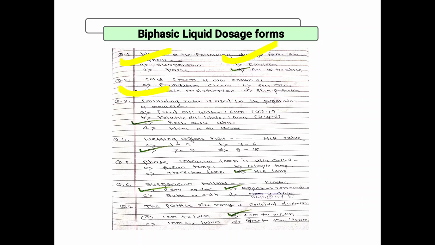Next, the following ratio is used for the preparation of emulsion. Fixed oil, water, gum 4:2:1; volatile oil, water, gum 4:4:2. So the correct answer is both are correct. Next, weighting agent, HLB, hydrophilic lipophilic balance. Gripping is explained about the hydrophilic lipophilic balance scale. So weighting agent, which is the range?